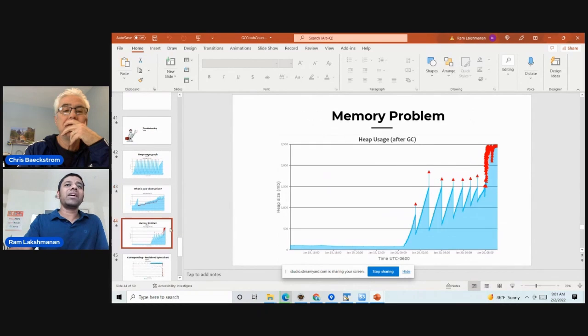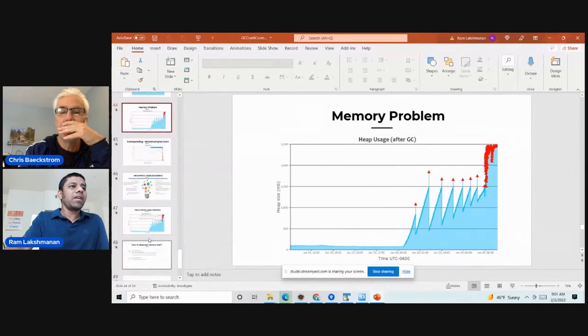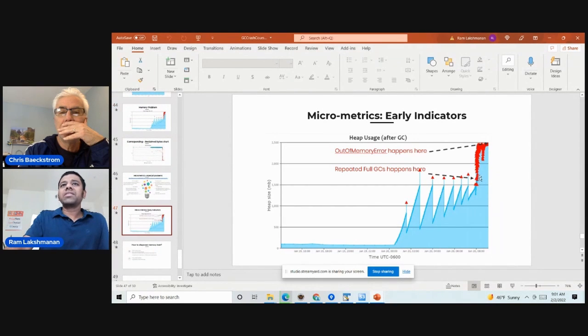But look, this is where the graph gets very interesting. When the full garbage collection is running, it's dropping, but after a point, it's not coming down. The garbage collection runs repeatedly again and again. During all this healthy time, if you study the garbage collection, the repeated garbage collection is not running. That's a micrometric. Studying the garbage collection behavior is a micrometric.